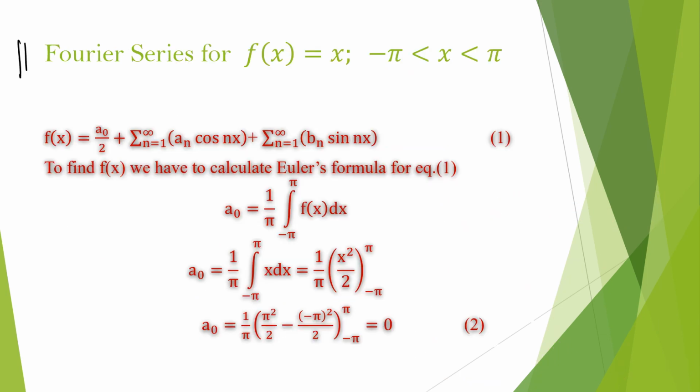Let's consider one example. Find the Fourier series for the function f(x) equal to x for the interval minus π to plus π. So capital T is 2π, so the period of the function is 2π.